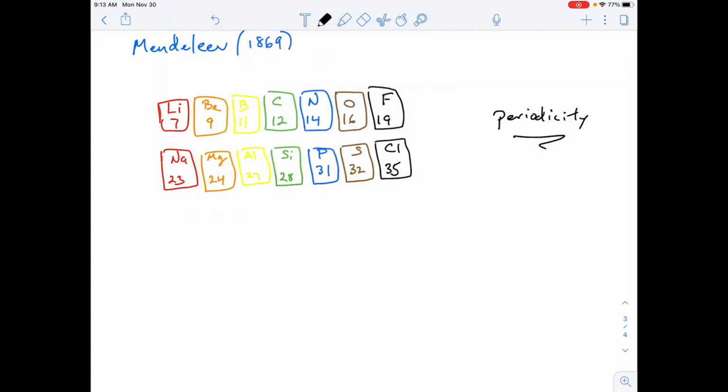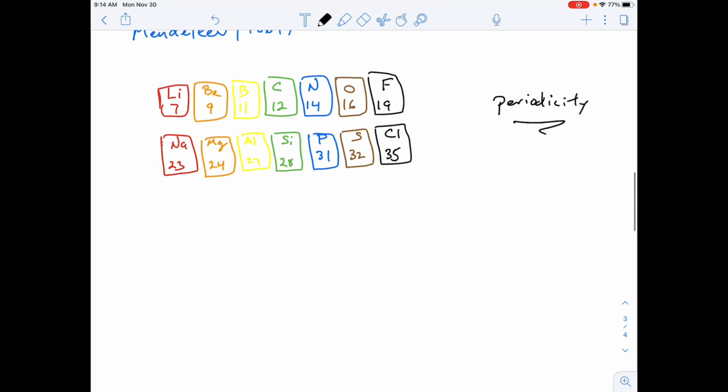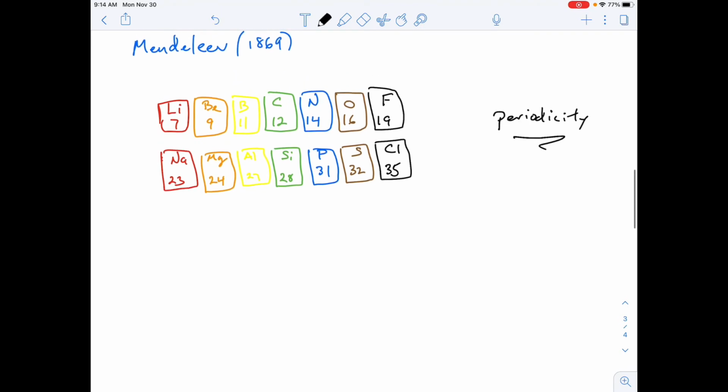Every so many elements, we go from a blue element, we go down, let me back up. We have a blue element, then we have a brown, a black, then a red, orange, yellow, green, then a blue element again. So this periodic pattern keeps repeating. So that's one thing that Mendeleev noticed. And others of the time noticed too, but then Mendeleev did something a little different.